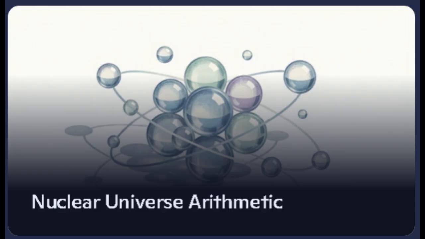So here's what this really comes down to. We've been thinking about the universe as a collection of things, but it might actually be a collection of relationships. The ADT spectrum shows us that nuclear structure, stellar evolution, even cosmic architecture all emerge from the same arithmetic foundation. Iron sits at the binding energy maximum not because of nuclear forces, but because that's where the mathematics of curvature and torsion reach their most efficient balance.